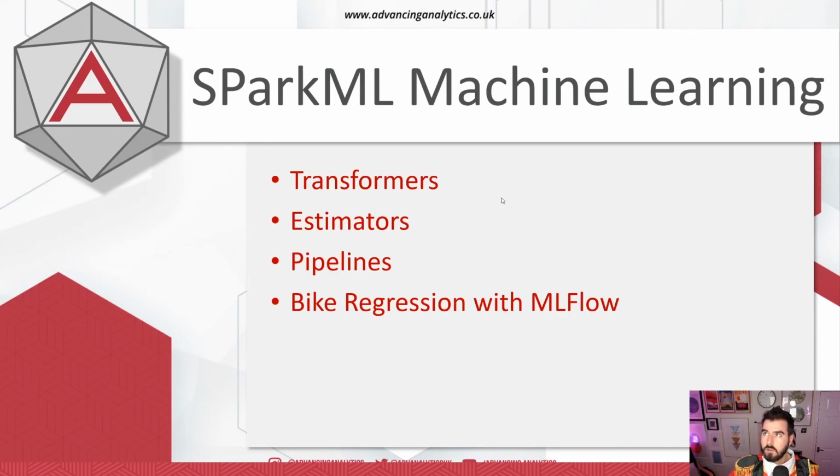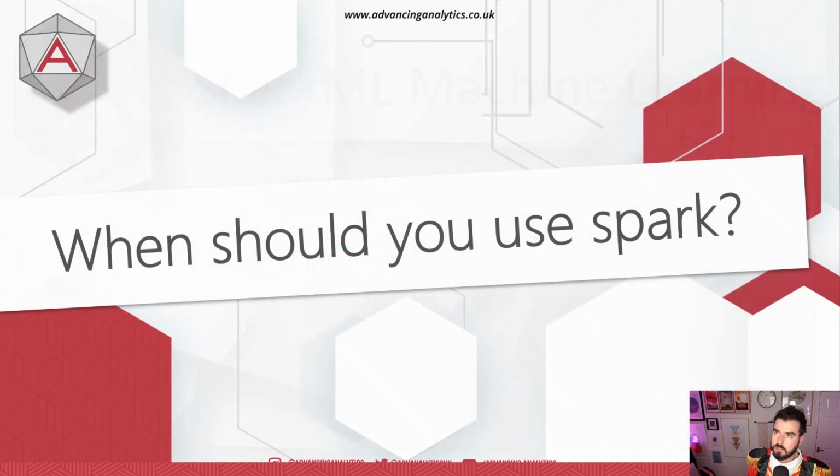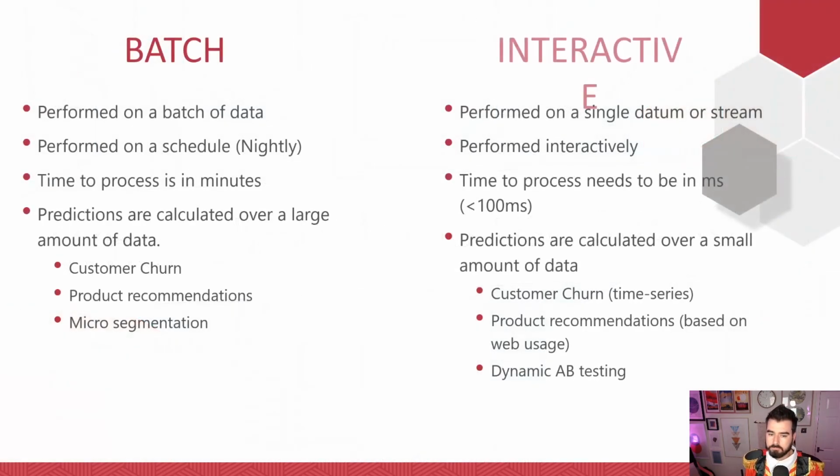Right. So we saw transformers, estimators, pipelines, and we saw our bike regression. We didn't touch much on MLflow, but MLflow gives us the ability to persist those models into a model registry and do a bit more there, which is good stuff. Okay, but when should you use Spark? And when should you use Spark for machine learning?